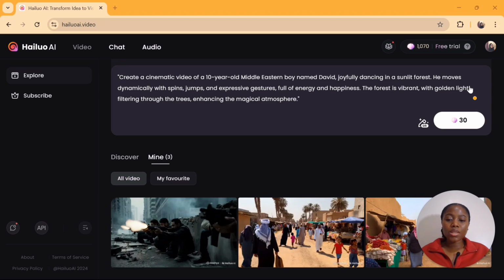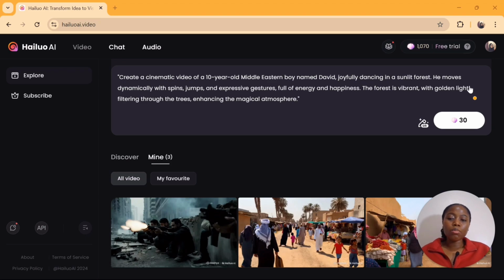So I've already typed in the prompt, and the prompt says, create a cinematic video of a 10-year-old Middle Eastern boy named David, joyfully dancing in a sunlight forest. He moves dynamically with spin, jumps, and expressive gestures, full of energy and happiness. The forest is vibrant with golden lights filtering through the trees, enhancing the magical atmosphere.